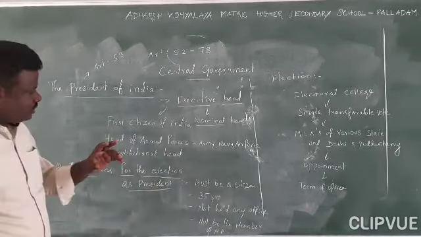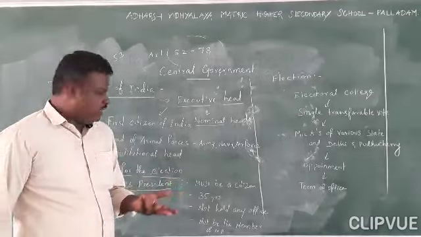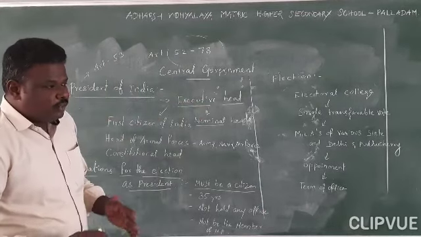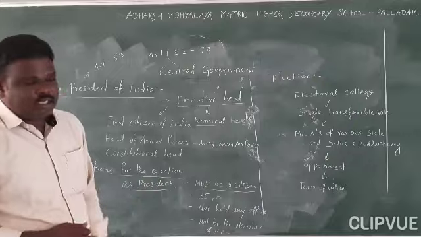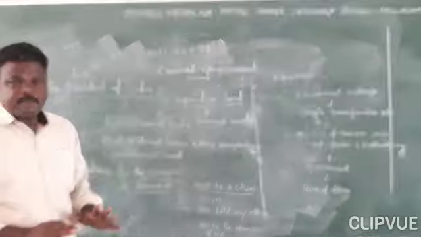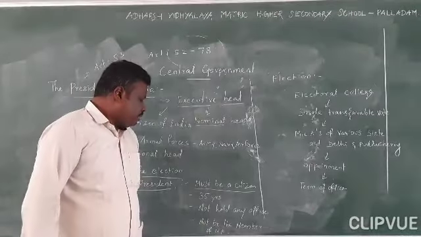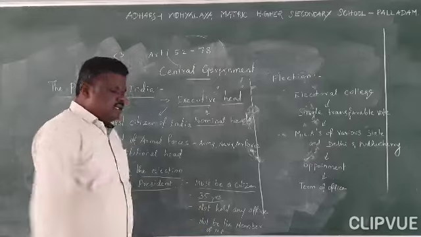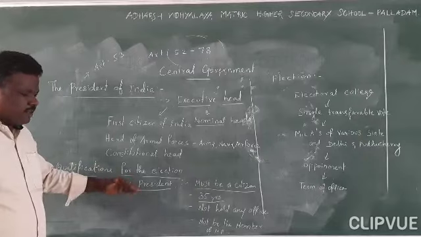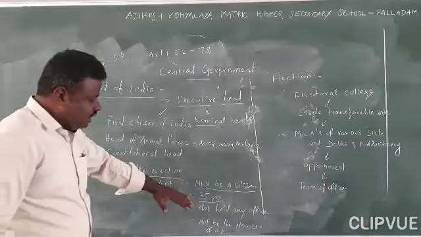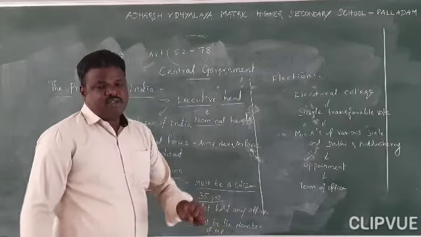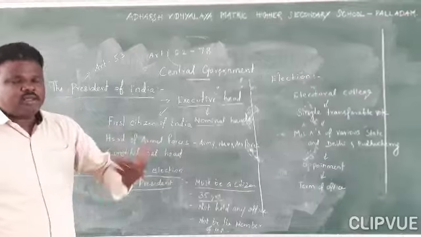Okay, next we'll see the qualifications for the election of President. Some qualifications are common to all. The first and most important qualification is that you must be a citizen of India, if you participate in any governmental activity, and not less than 35 years of age. The person who stands in election for the President of India must be not less than 35 years old and must not hold any office of profit in a state government or the central government.